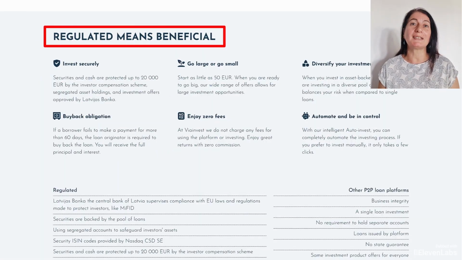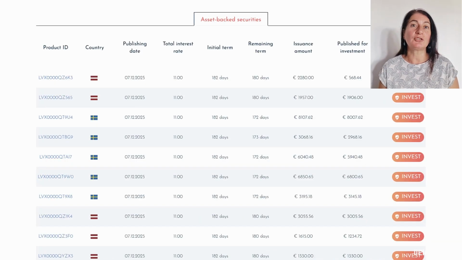What's more, it's a platform that's also regulated. Here you'll find loans usually with a 6-month term, some for 3 months, and they'll typically offer us a return ranging from 11 to 13%. Right now, we are going to be able to see higher returns of 11-12%. And in Via Invest, although we can diversify, the diversification is a bit less than what we can have in Mintos, since here we are investing in originators only from the same group of companies to which the platform belongs.